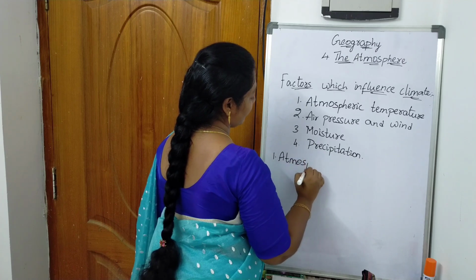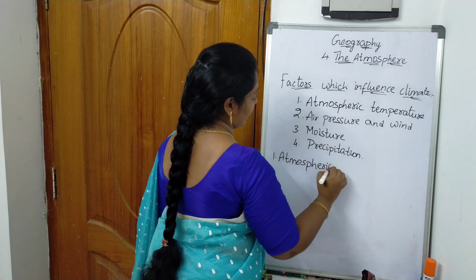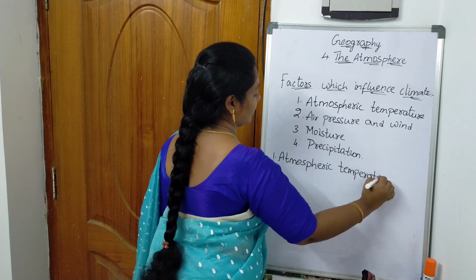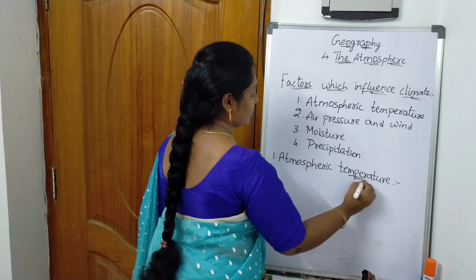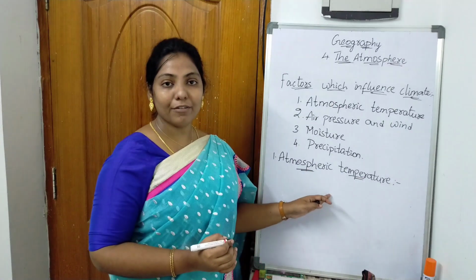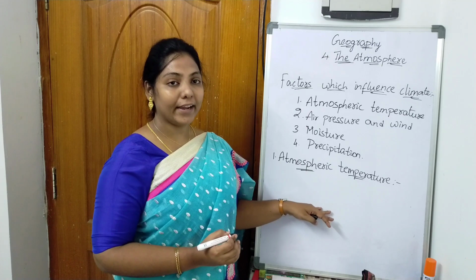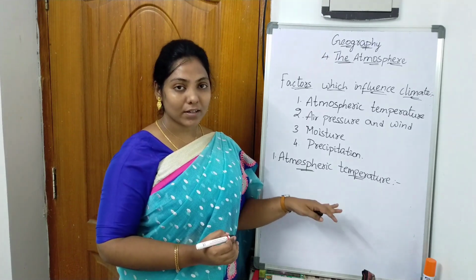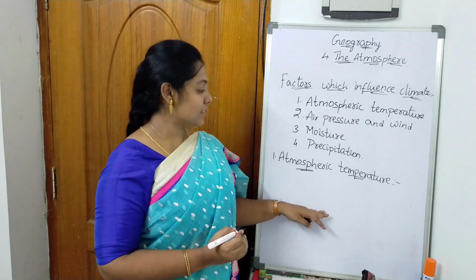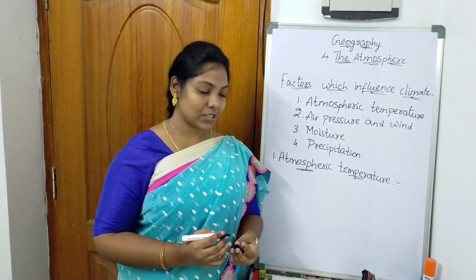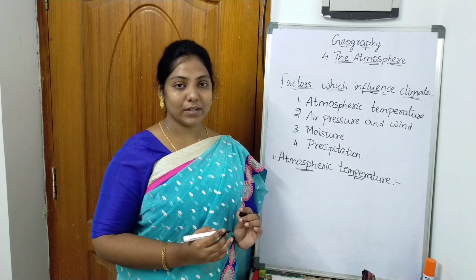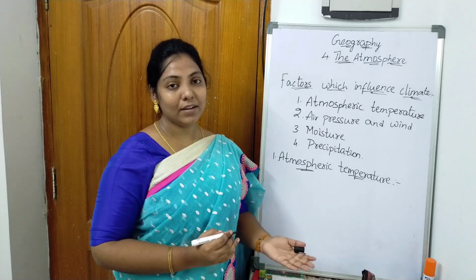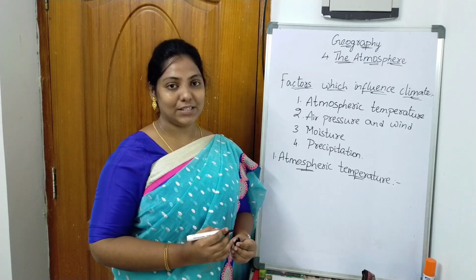So let us go with atmospheric temperature. The degree of hotness or coldness of air around us is called atmospheric temperature, and this is one of the most important elements through which we can know whether it is having hot climate or cold climatic conditions.